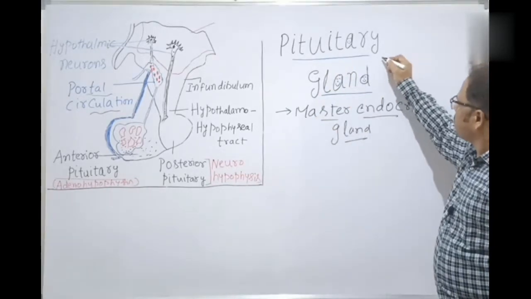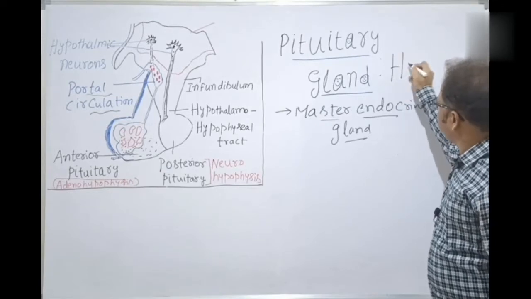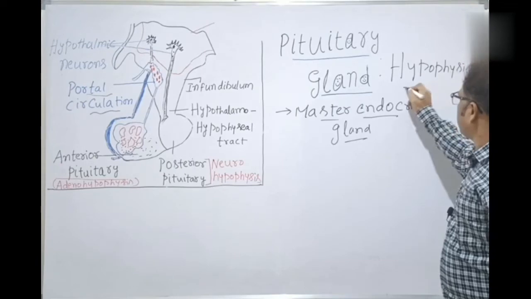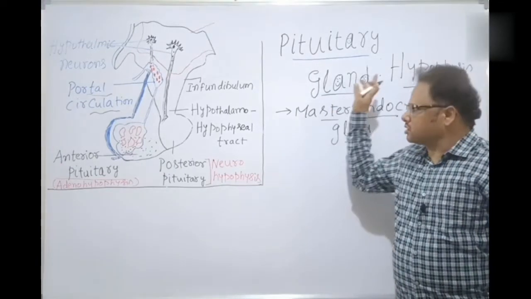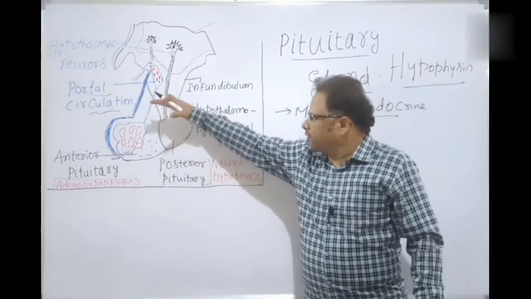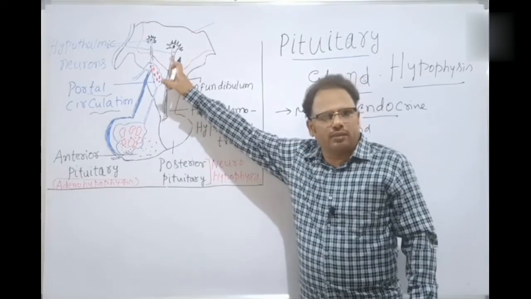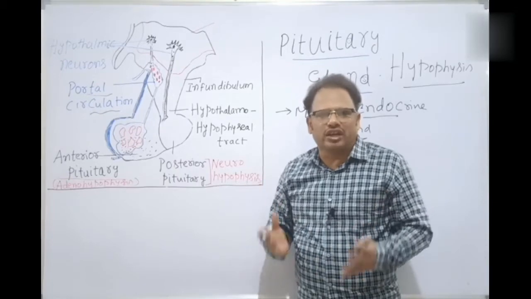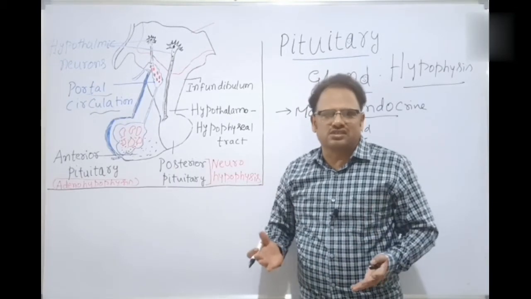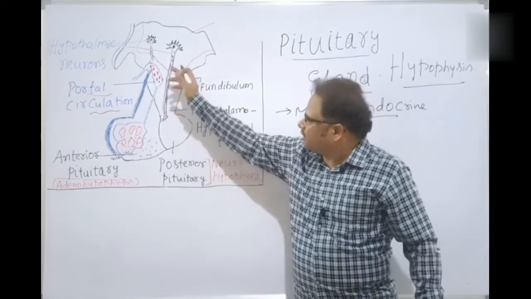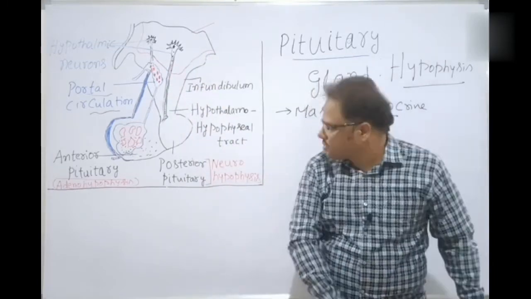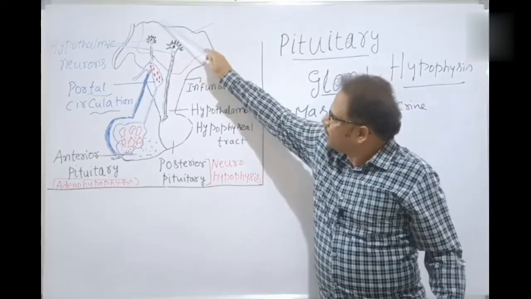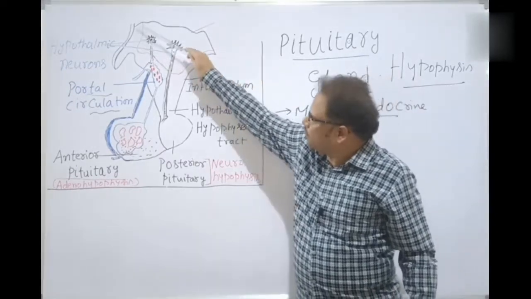Pituitary gland is also called hypophysis, because it is structurally, anatomically very closely related to the hypothalamus. Where is the hypothalamus? The floor of the diencephalon is called the hypothalamus. You see here, students, this is the hypothalamus. The entire structure we are seeing here is the hypothalamus.